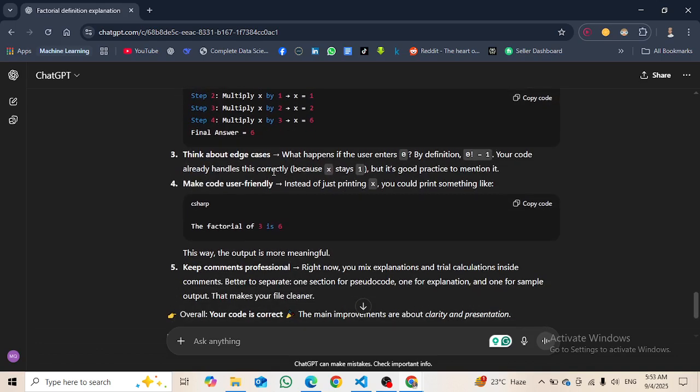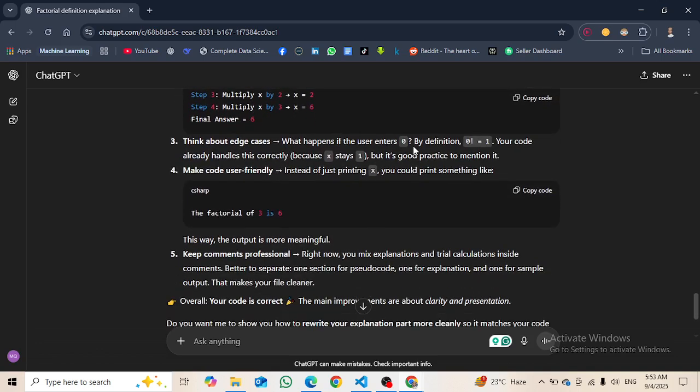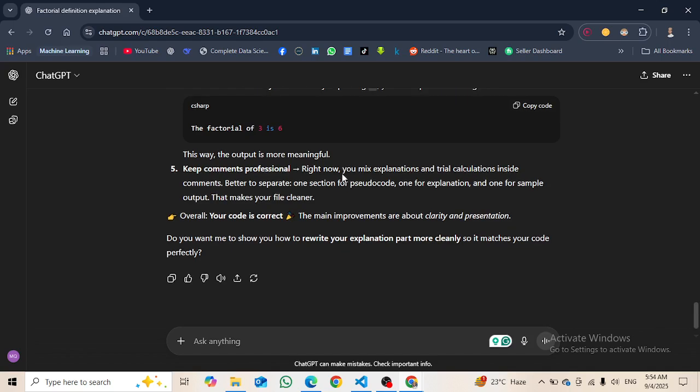Okay, think about edge cases. What happens if the user gives 0? By definition 0! equals 1. Your code already handles this correctly because x stays 1, but it is good practice to mention it. Make the code user friendly. Instead of just printing x, you could print something like this, which would make the output more meaningful.